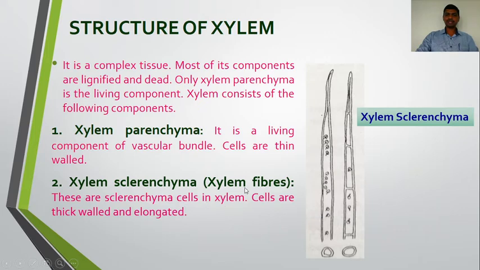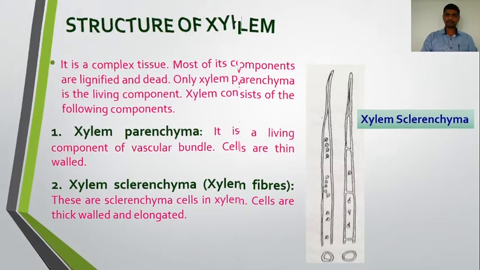So these are sclerenchyma cells in the xylem, thick walled and elongated. These are xylem fibers, also called xylem sclerenchyma or wood fibers.